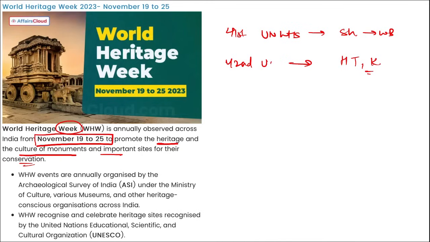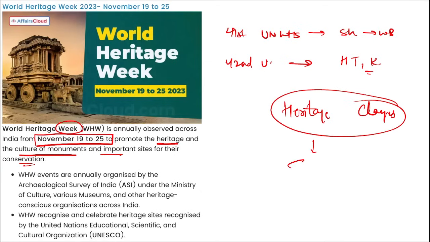And the theme for the World Heritage Day is Heritage Changes. This is the theme for the World Heritage Day observed, correct? And if we talk about the World Heritage Week, it is observed across the globe from 19th to 25th of November. And World Heritage Day, when do we observe this? So World Heritage Day, of which this is the theme, is observed on 18th of April.